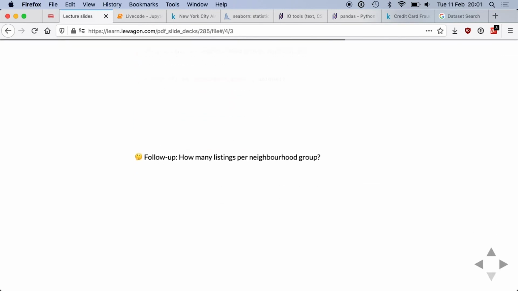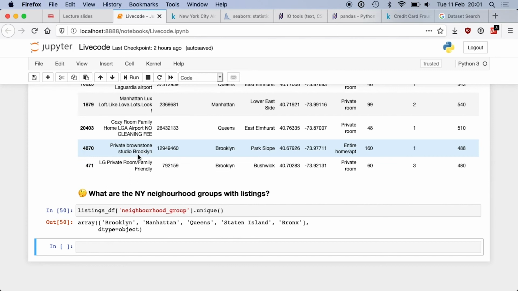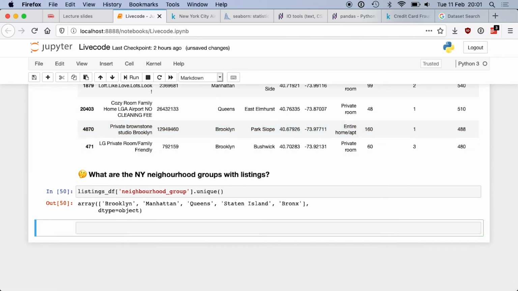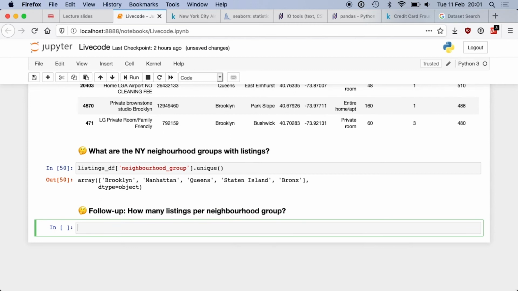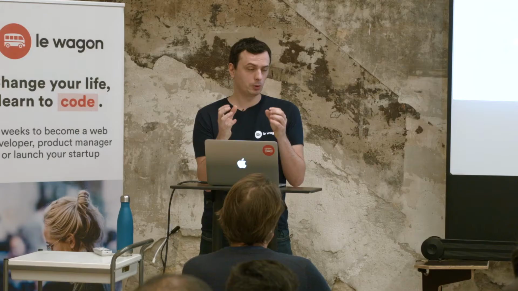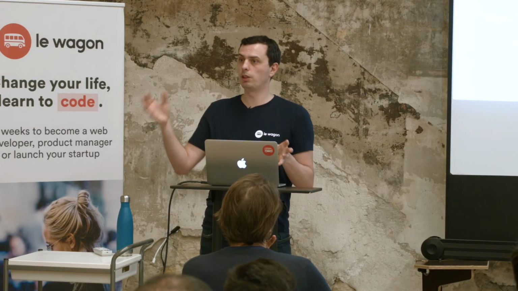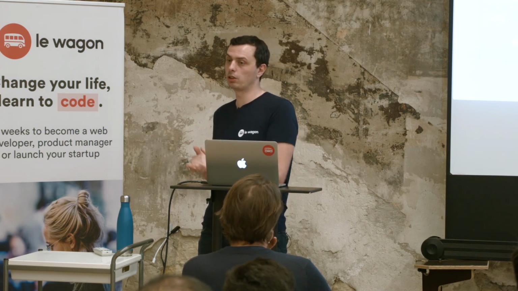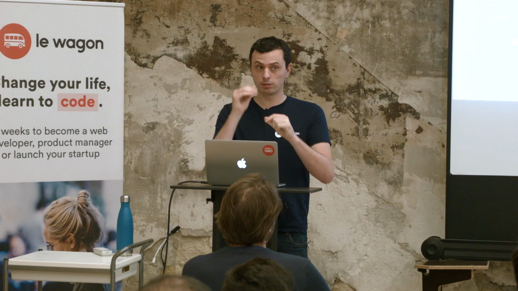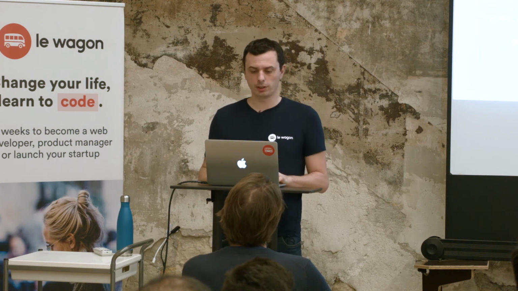Third question, which is a follow-up on the previous one. How many listings per neighborhood group? How do I perform this one? So I want to count stuff, but I want to make groups based on neighborhood and group them by that column and then count how many listings I have in each group.